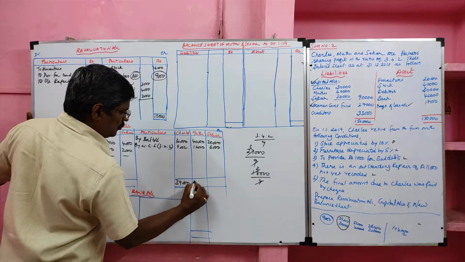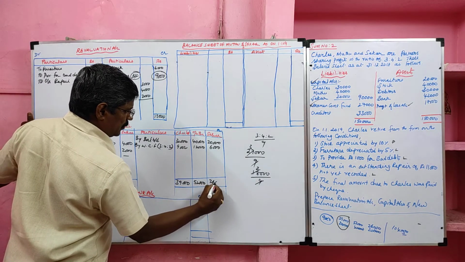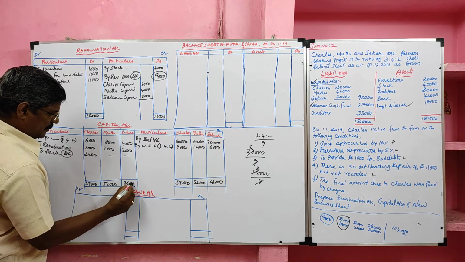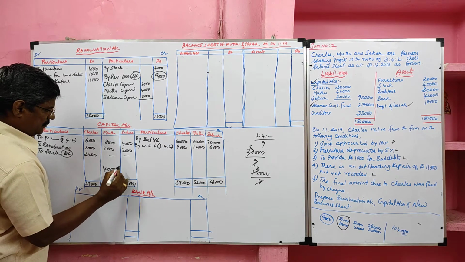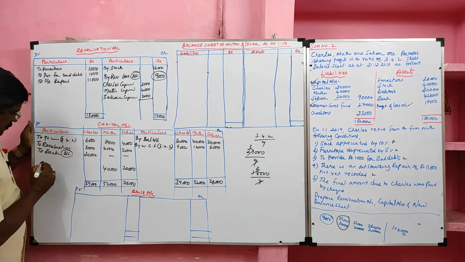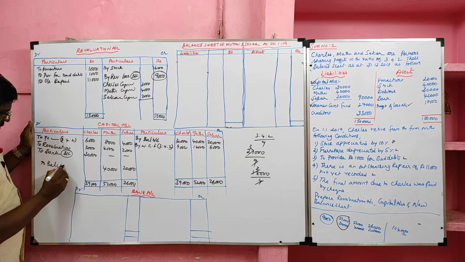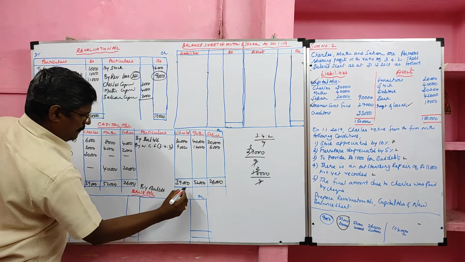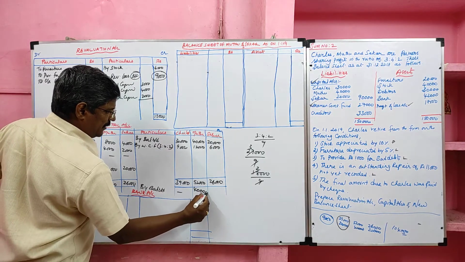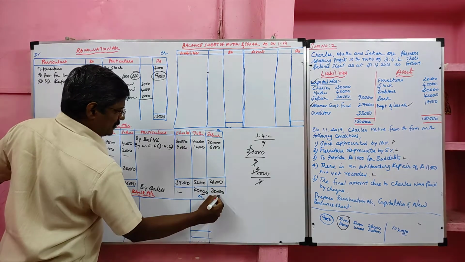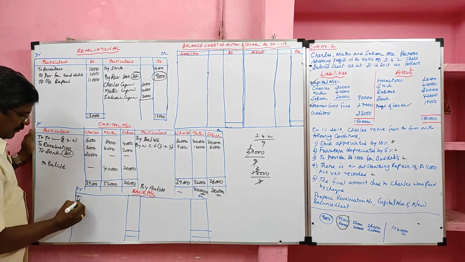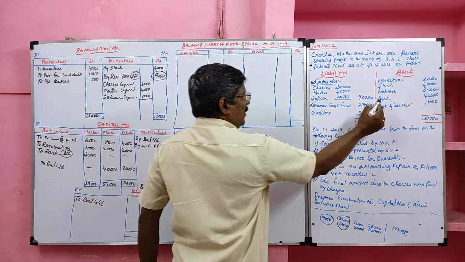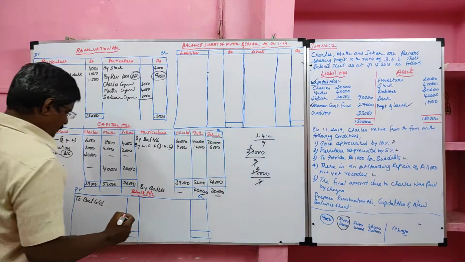Now, we have to balance Muthu and Sekhar. So, Muthu 52,000, Sekhar 26,000. Balance 40,000 and 20,000. Muthu closing capital 40,000, Sekhar closing capital 20,000. Then we are going to prepare bank account. Our opening bank balance given in the old balance sheet.